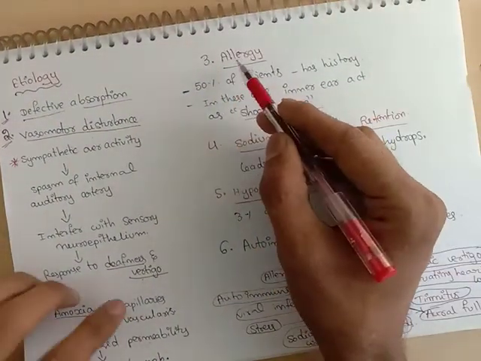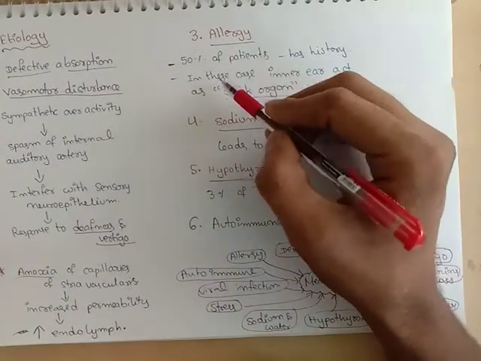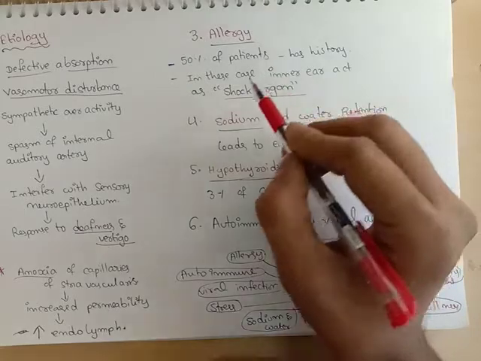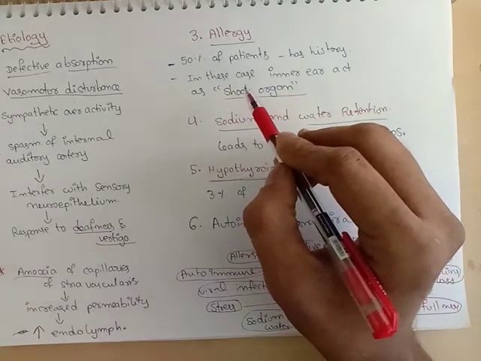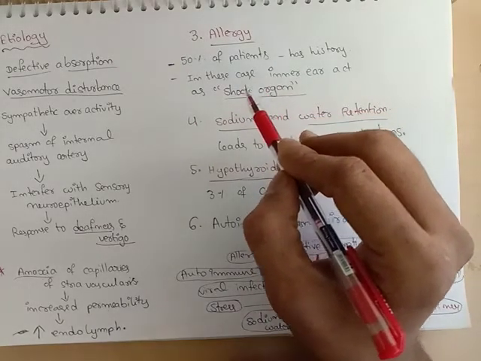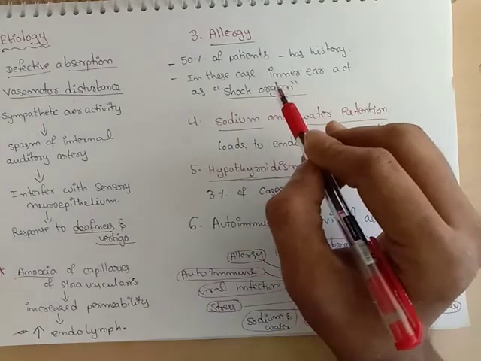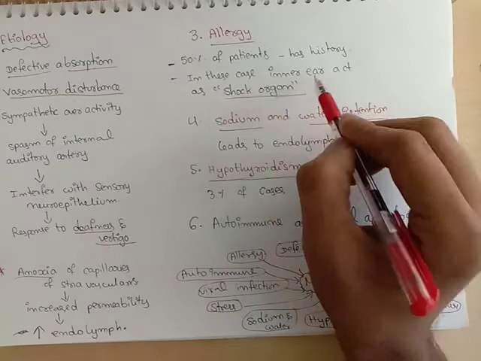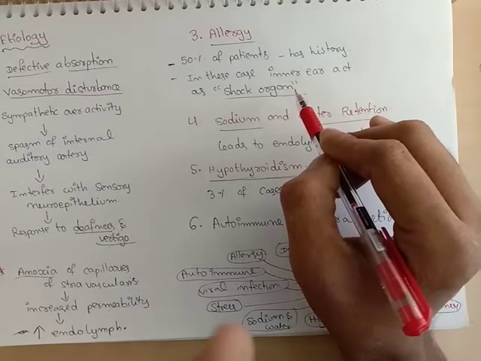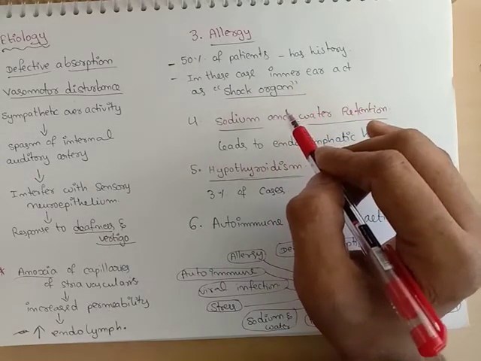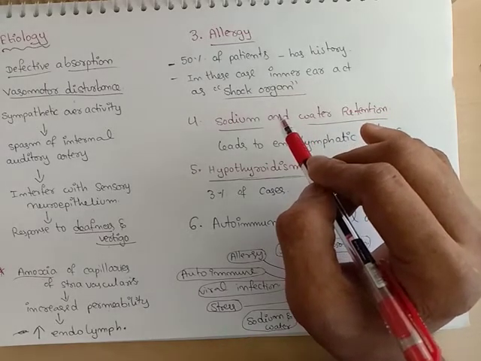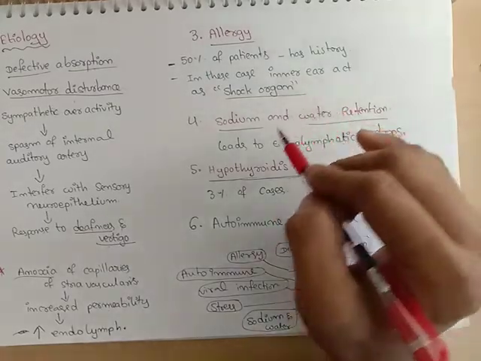Third one, allergy. 50% of the patients of Meniere's disease have a history of allergy, which suggests that allergy also contributes to Meniere's disease. In allergy cases, the inner ear acts as a shock organ, which leads to overproduction of endolymph.